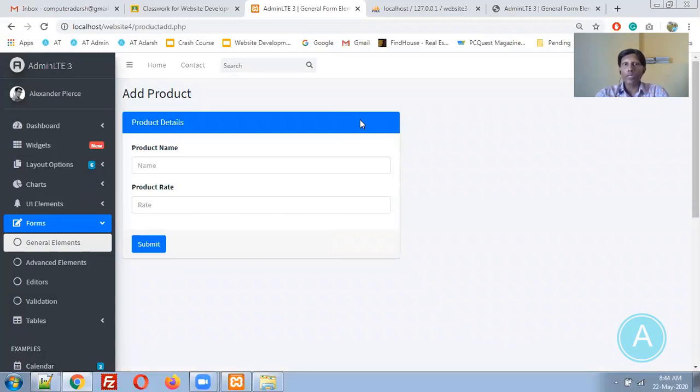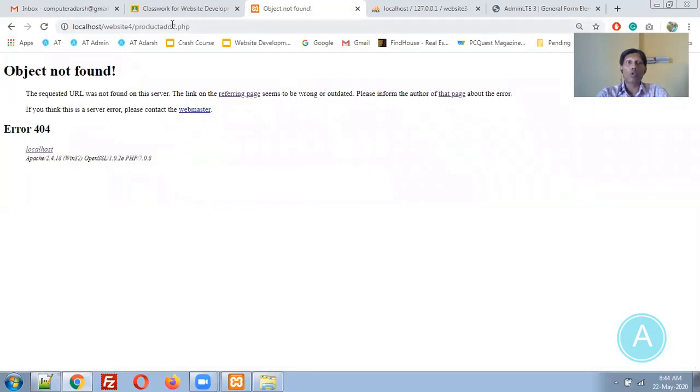Suppose you would like to increase this layout to full screen, then you can change from 6 to 12. But right now we don't want to change these things. Here we can add the product name, for example product 4 and 400. Let me click on submit. What happens? It goes to product add 2.php. So it is working fine.